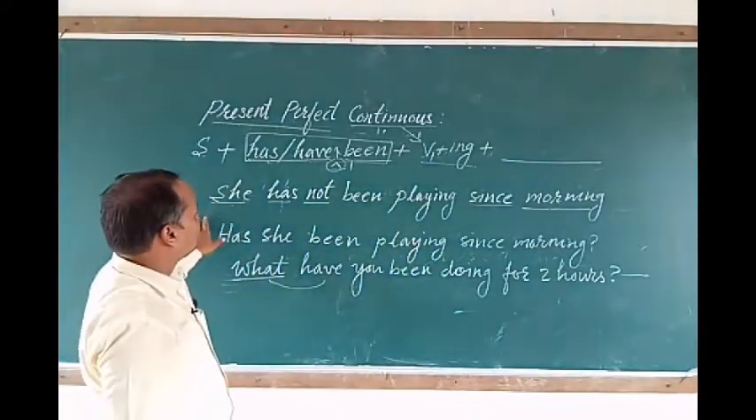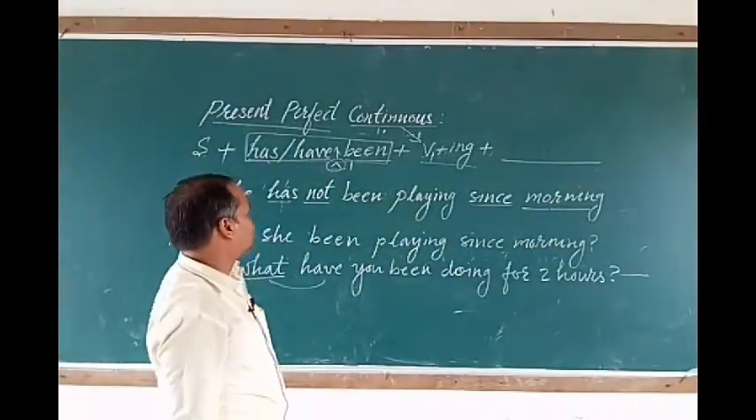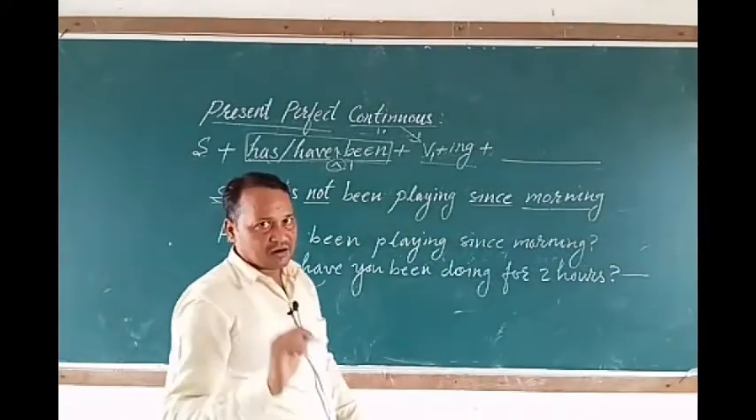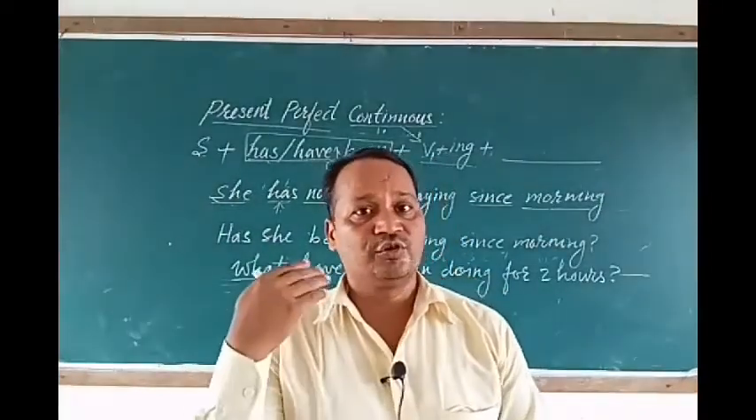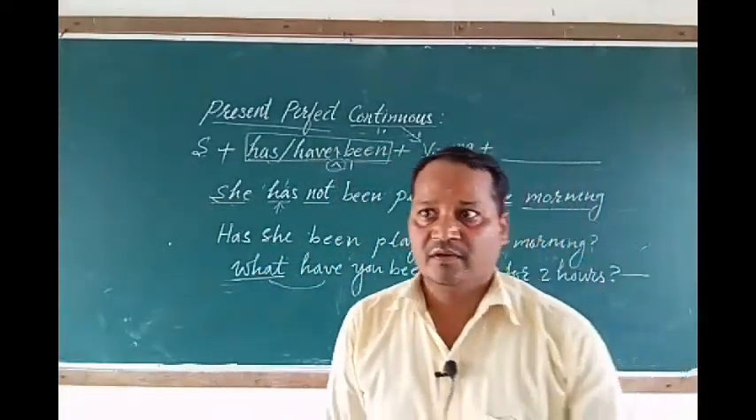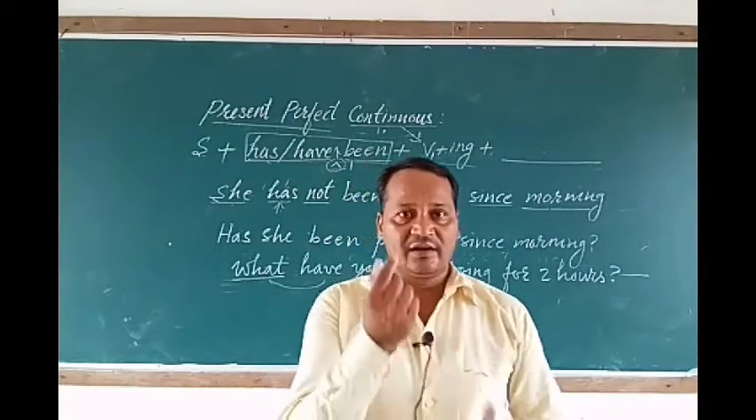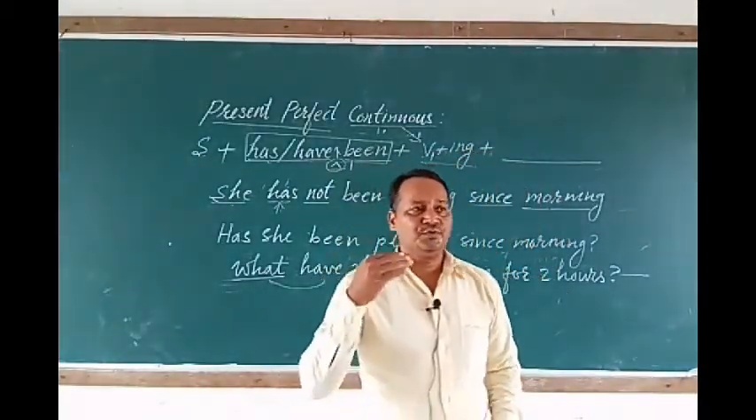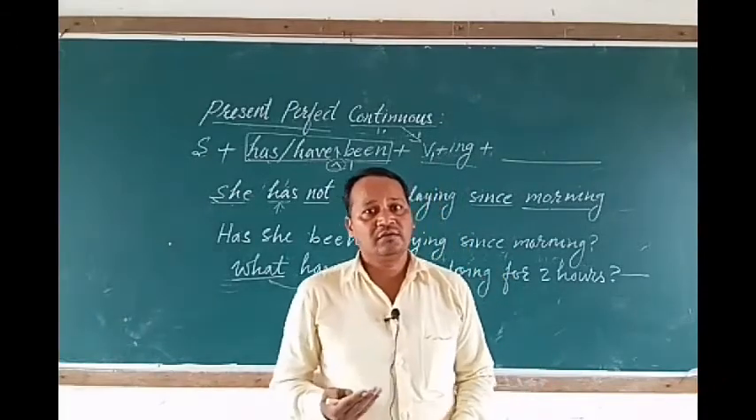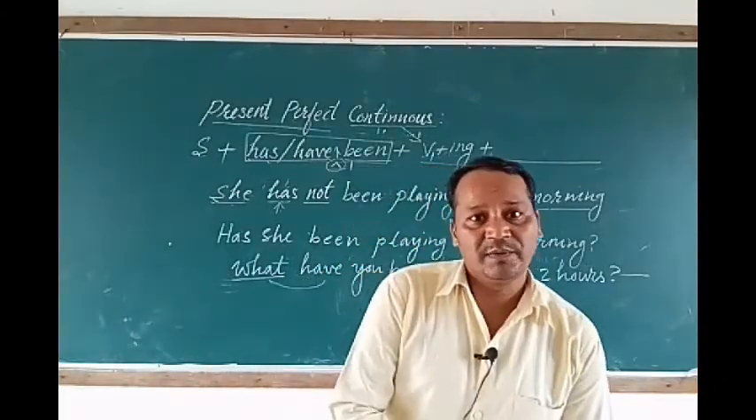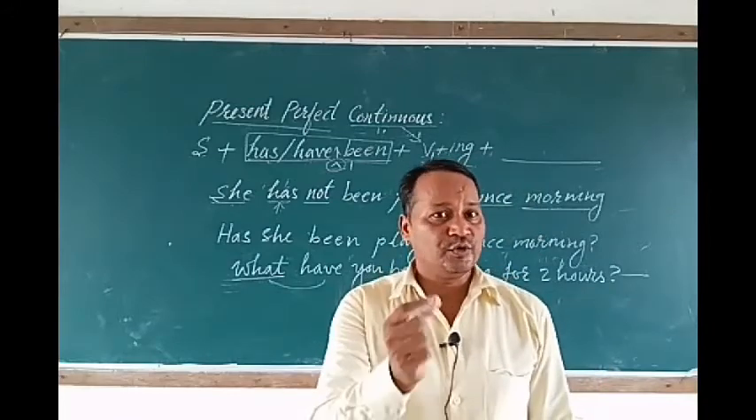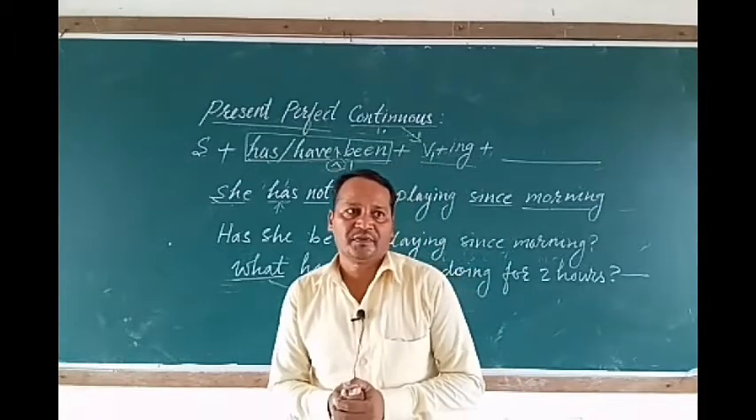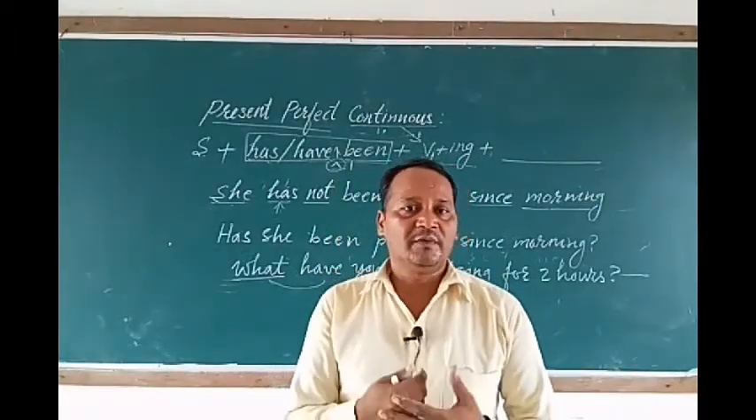To make them negative, you have to add not after the first helping verb. Remember, if you have more than one helping verb, then you have to add not after the first helping verb. And if you want to make a question and you have more than one helping verb, then you have to put the first helping verb before the subject. That's very easy. So I hope you have understood now.